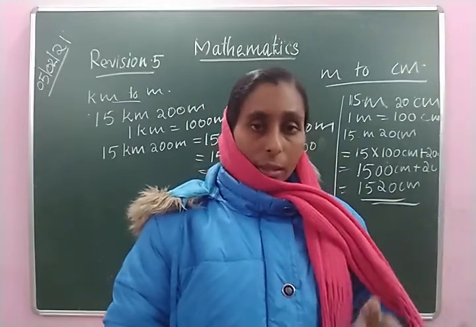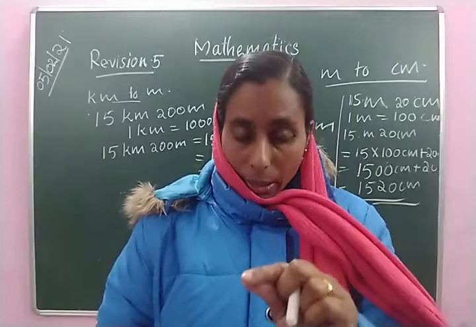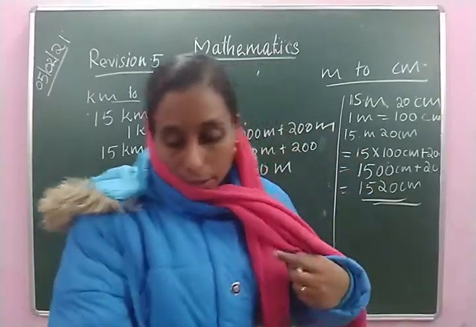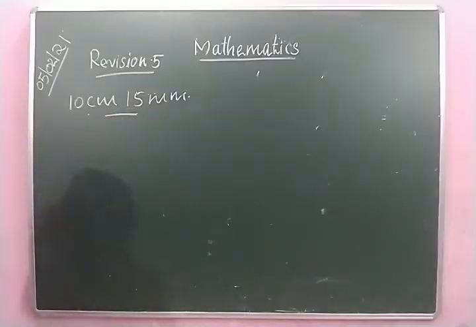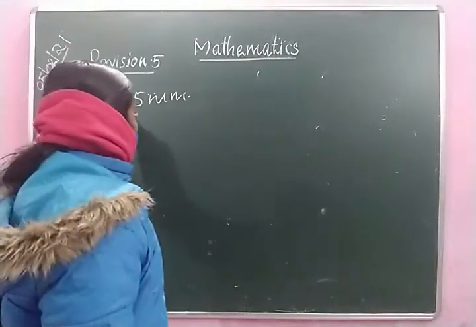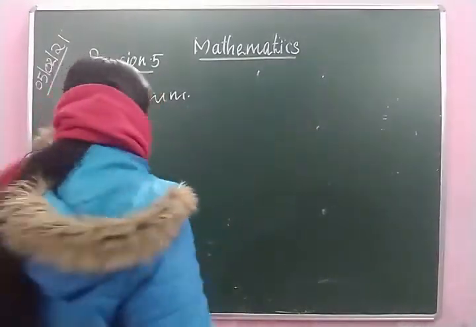For 10 centimeter and 15 millimeter to millimeter, this 15 millimeter is already in millimeter. 1 centimeter is equal to 10 millimeter.